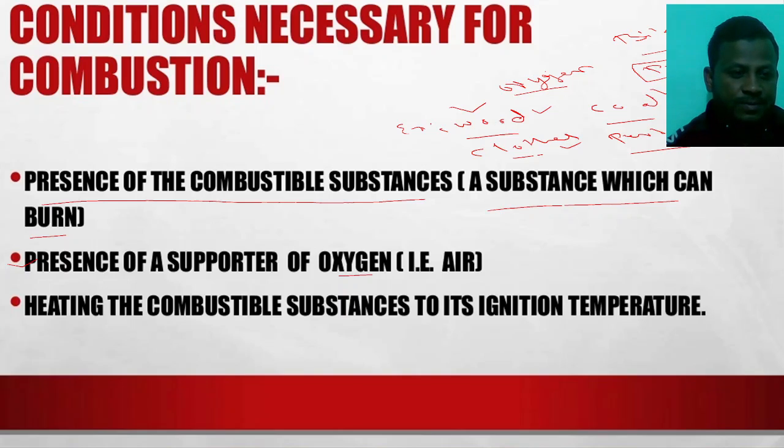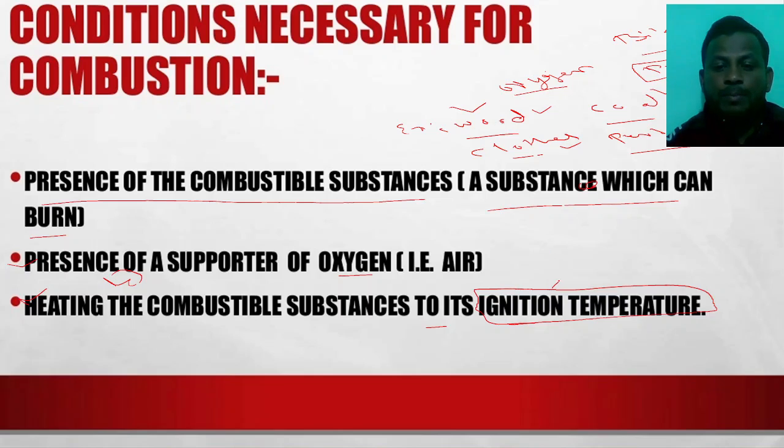Third condition, right? The third condition we see here: the heating of a combustible substance to its ignition temperature. This is a very important condition for the combustion.